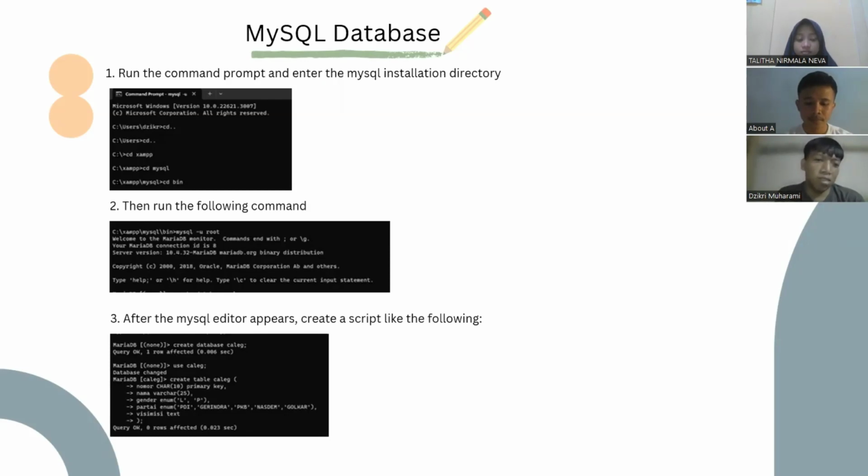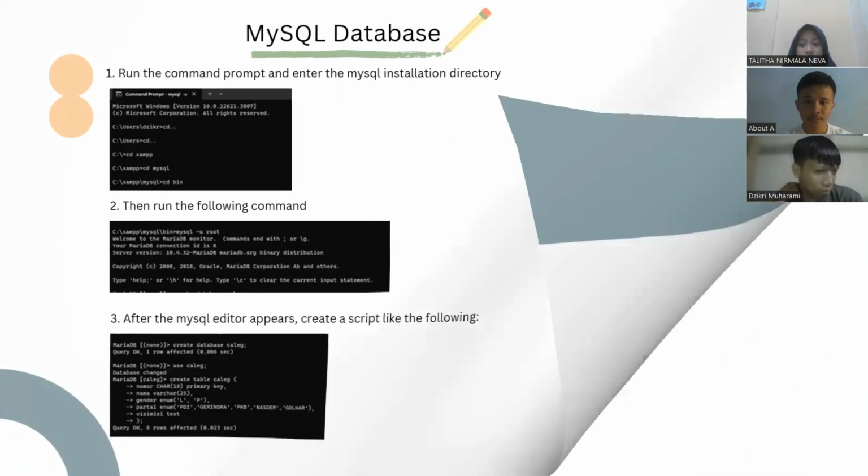Example in the picture, we make a table challenge, and after that we will make a list. What we use in the challenge table: for example number, name, gender, and the party and PC mission. Next,